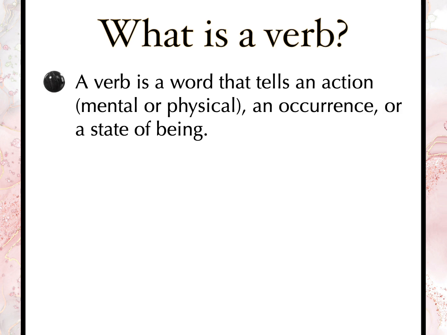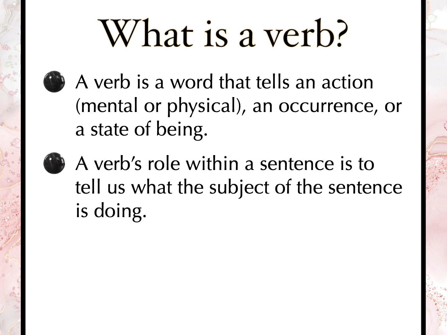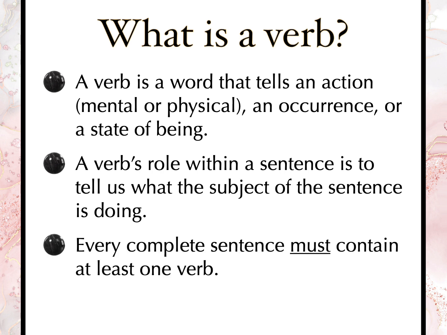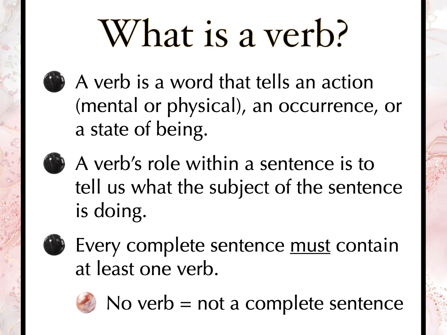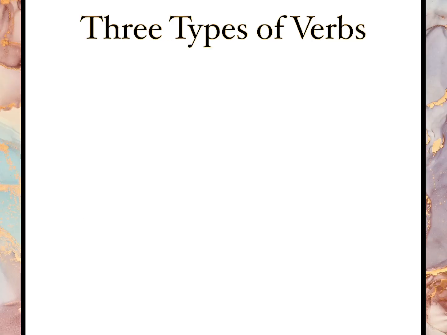A verb is a word that tells an action, either mental or physical, an occurrence, or a state of being. So a verb's role within a sentence is to tell us what the subject of the sentence is doing. Every complete sentence must contain at least one verb. So if you don't have a verb, it's not a complete sentence. There are 3 types of verbs that you should be aware of.